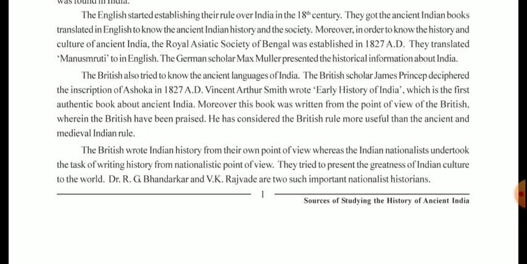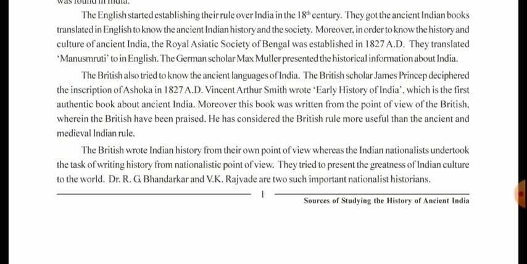Vincent Arthur Smith wrote Early History of India, which is the first authentic book about ancient India. Moreover, this book has been written from the point of view of the British, wherein the Britishers have been praised. He has considered the British rule more useful than the ancient and the medieval Indian rule.